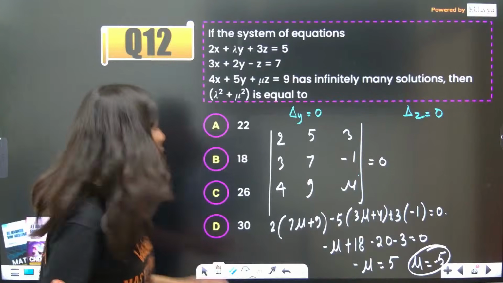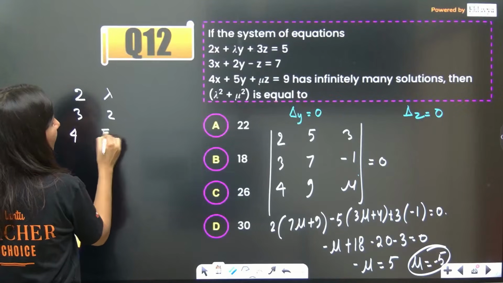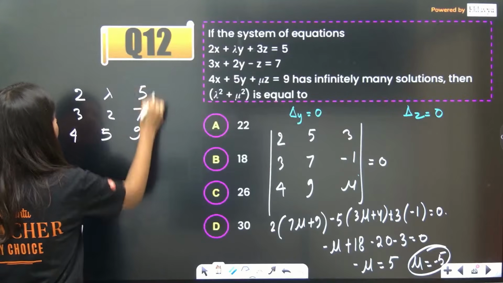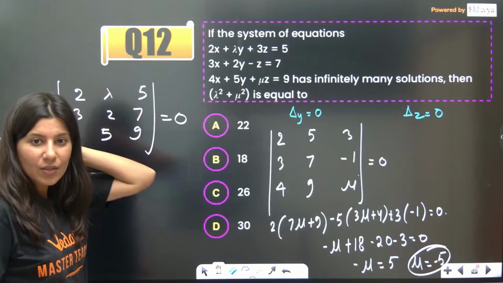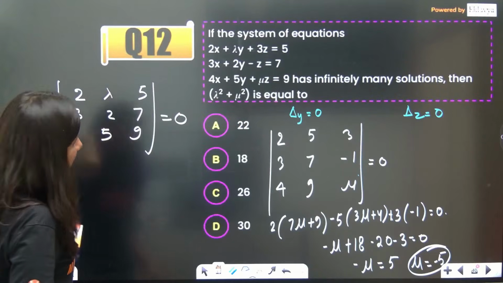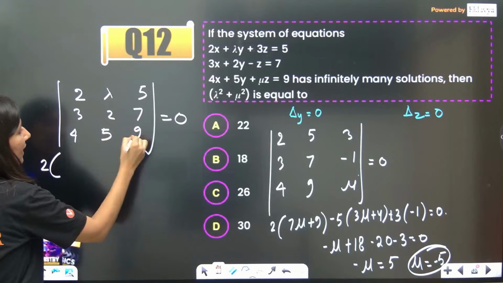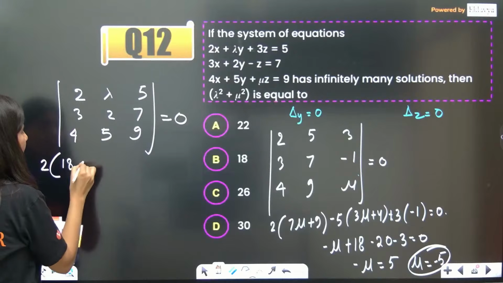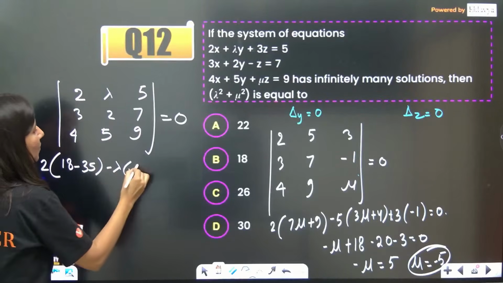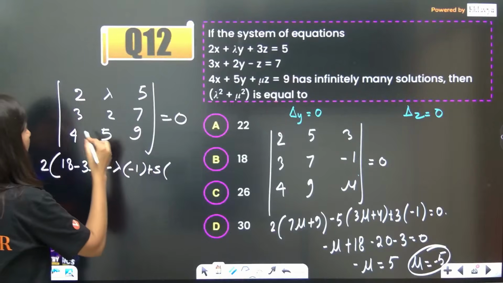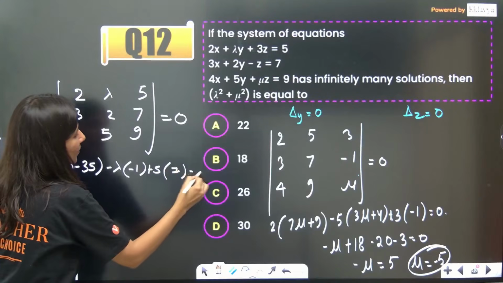Del z is 0. So del z is 2, lambda, 3; 2, 4, 5; 5, 7, 9, is equal to 0. Open it and get the value of lambda. Put the value of lambda, you will get your answer. So 26 is the answer. So lambda must be 1 or minus 1. Let's see. So 2 times (18 minus 35) minus lambda times (27 minus 20), plus 5 times (15 minus 8), so this is 7, is equal to 0.